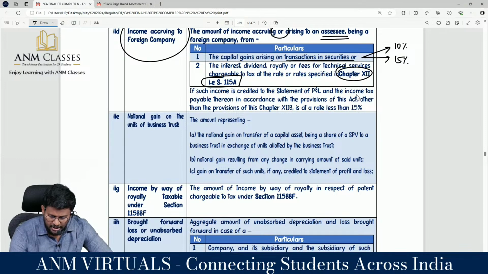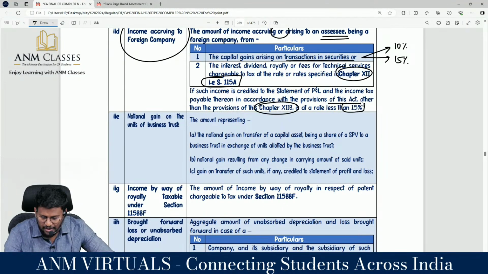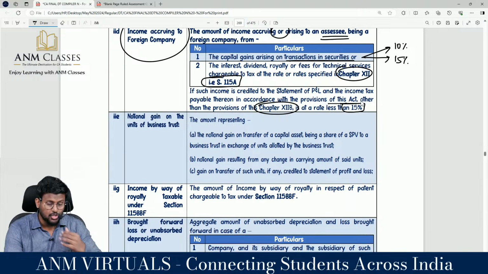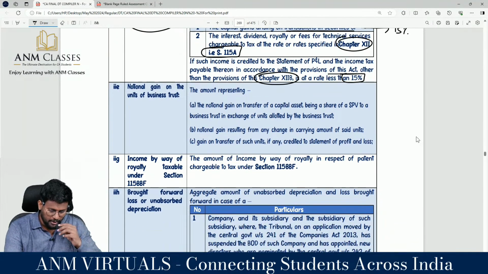If such income is credited to P&L account and the income tax payable thereon in accordance with the provisions of this Act other than the provisions of chapter 12BA is at a rate less than 15%. So if any income is going to be taxed at a concessional rate which is less than 15%, my dear lovable students, then that income has to be removed while calculating the book profit.